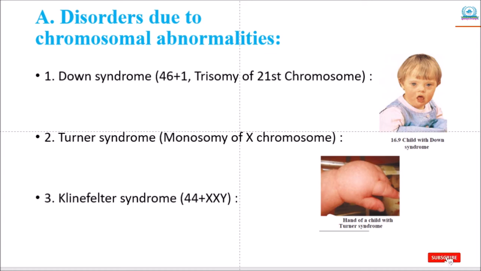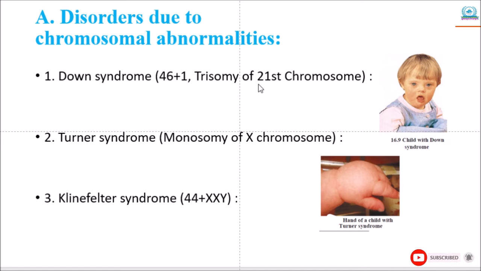So instead, if there is an increase in the number of any autosome pair, physical or mental abnormalities arise and the lifespan is shortened. Following are some disorders. So first is Down syndrome, or trisomy of the 21st chromosome.